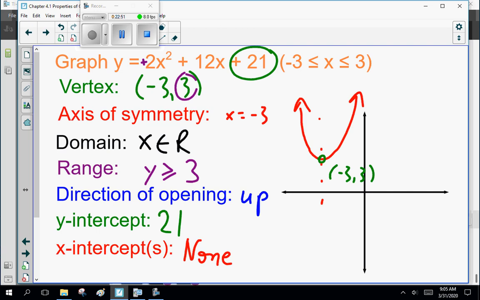See? Now, any questions so far? So if I give you the equation, you can graph it. You can find the vertex, the axis of symmetry, domain, range, direction of opening, x and y intercepts.